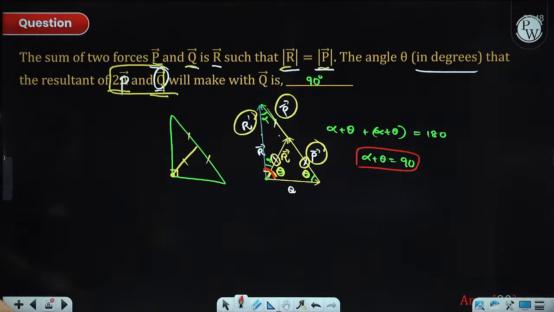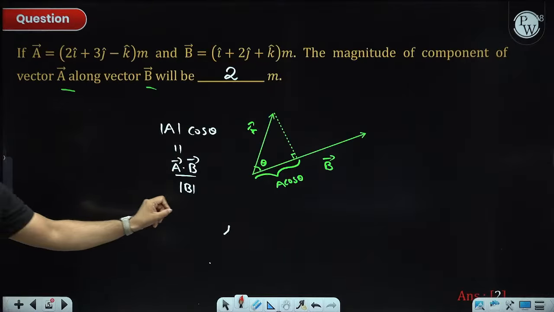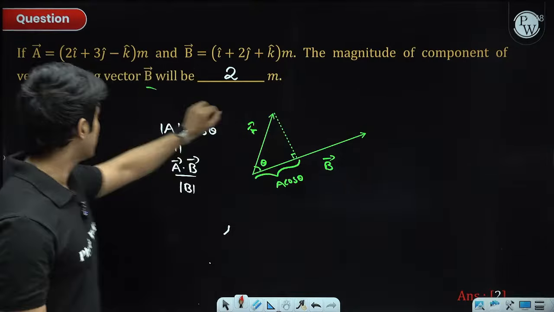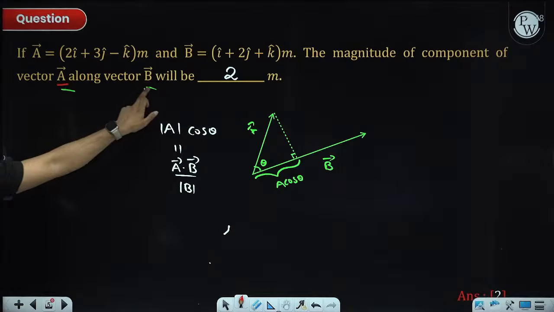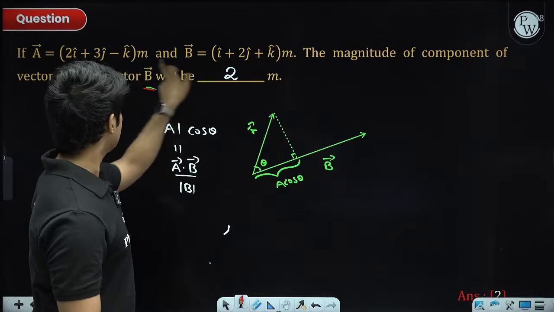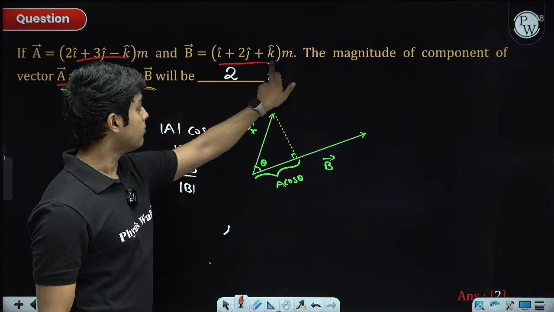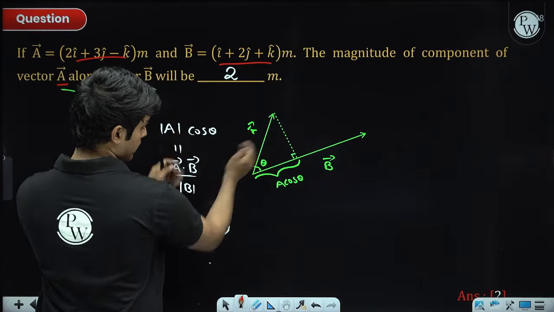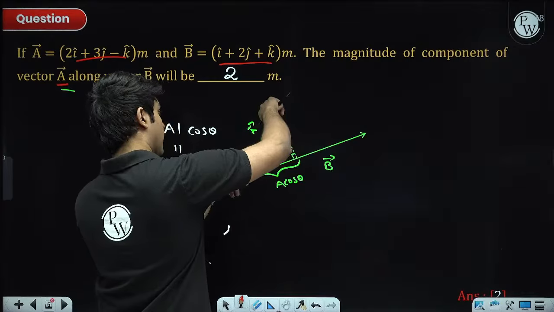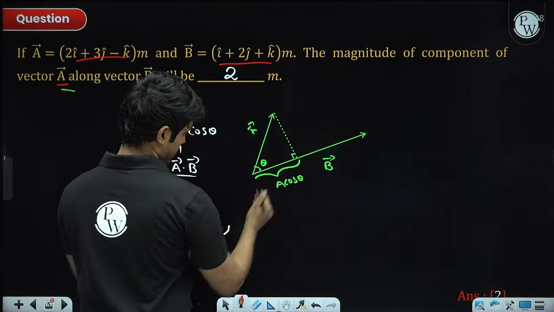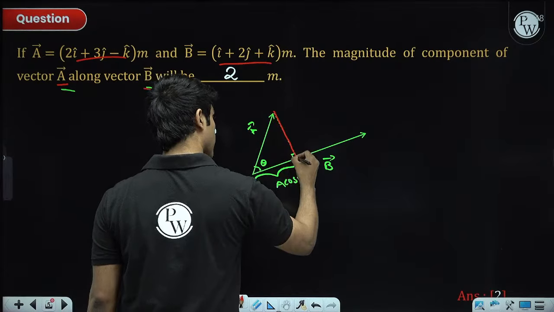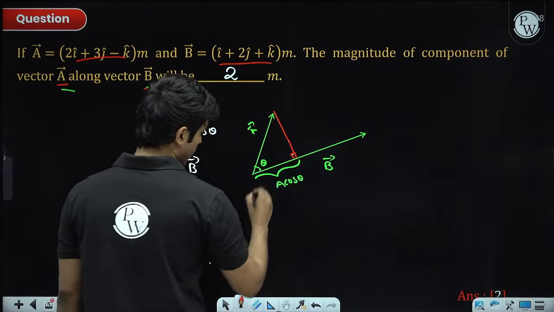Previous question of vectors. In this question, we need to find the magnitude of the component of vector A along vector B. There are two vectors, and they are given to us in Cartesian form. Now what is a component of any vector along another vector? So this is A vector, this is B vector. If you want the component, you drop a perpendicular onto the other vector.